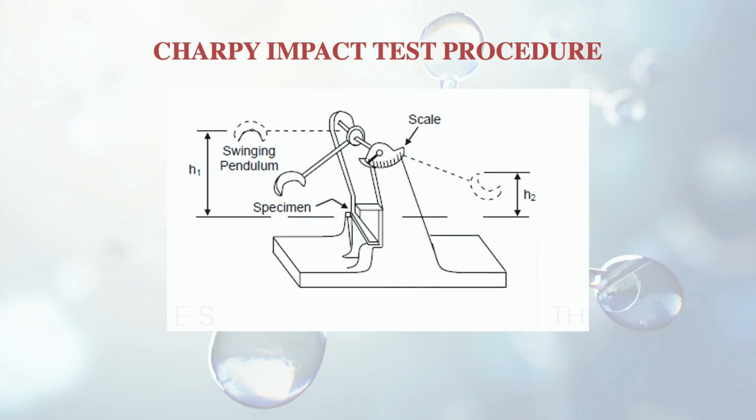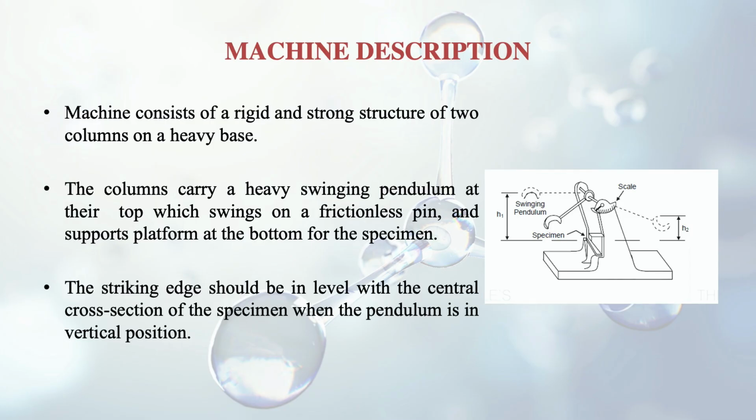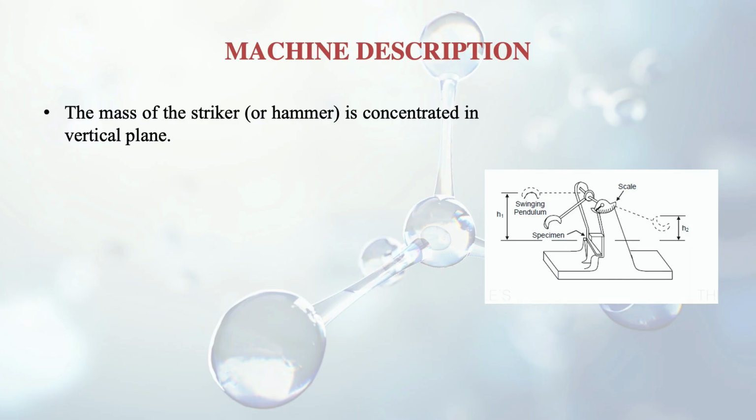See here, these two columns are supported at the bottom on a platform. The striking edge should be in level with the central cross section of the specimen when the pendulum is in vertical position. So the striking portion should be exactly matching with the center of the specimen, and the mass of the striker or the hammer is concentrated in vertical plane.